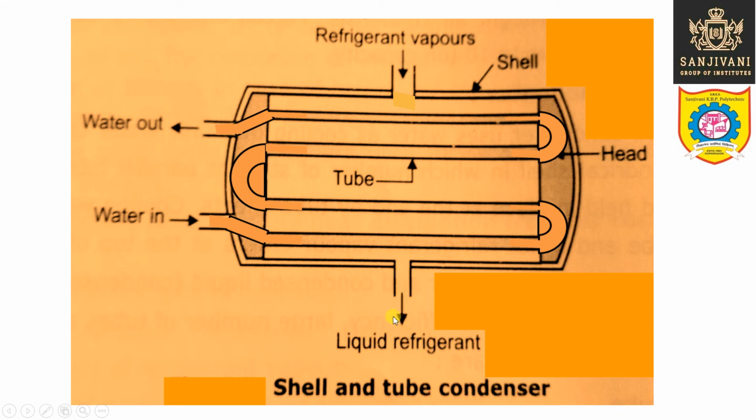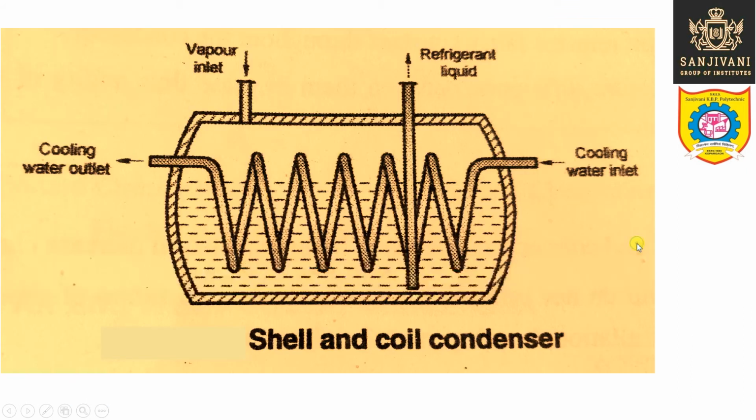But for cooling purpose, we are using the tubes of water. Water is flowing through the tubes. So here the water is flowing through the tubes, or through this coil which is present in the shell of the condenser. So the water enters like this. It is circulated inside the shell, and after getting circulated, this water leaves the condenser shell, so that when the refrigerant vapors come in contact with this cooling water, they get cooled and get condensed into liquid, and that liquid leaves the condenser shell from the bottom. So this is the shell and tube type water cooled condenser.